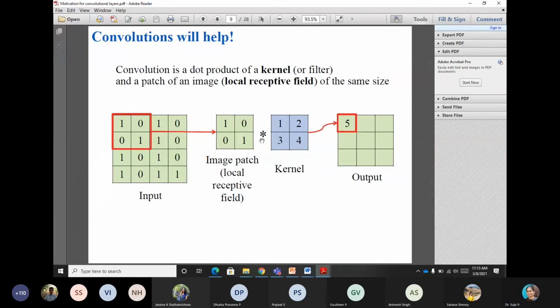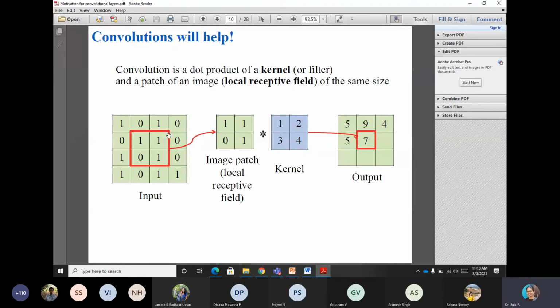Multiplication means 1 into 1 plus 0 into 2 plus 0 into 3 plus 1 into 4. That is multiplication. Whereas convolution is a different operation. Suppose my pixel of interest is this one, then we will superimpose this kernel with it: 1 into 1 plus 0 into 2, like that. So 1 plus 4, it is 5, it is giving 5.